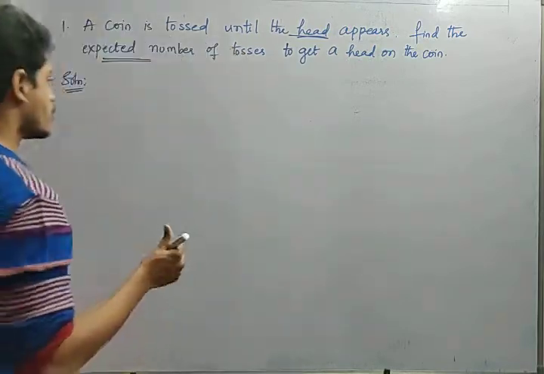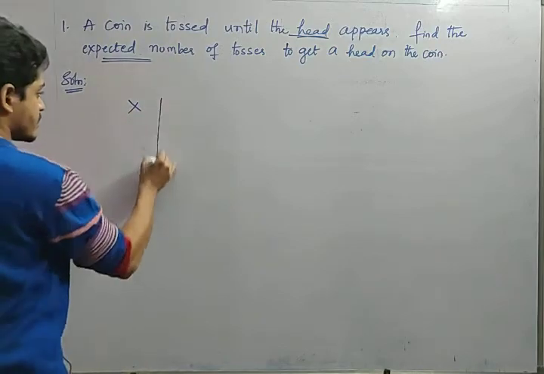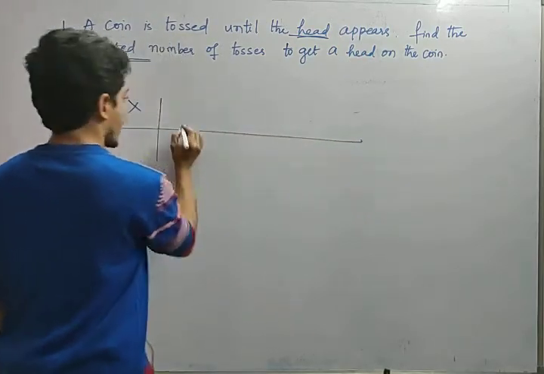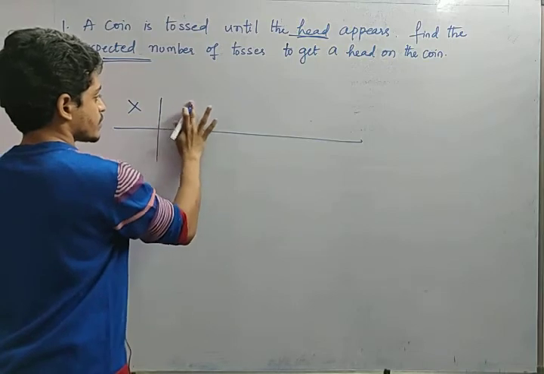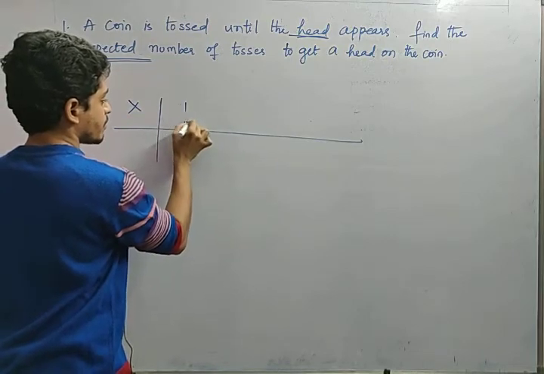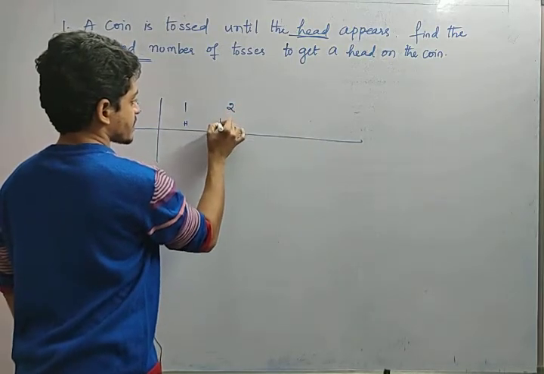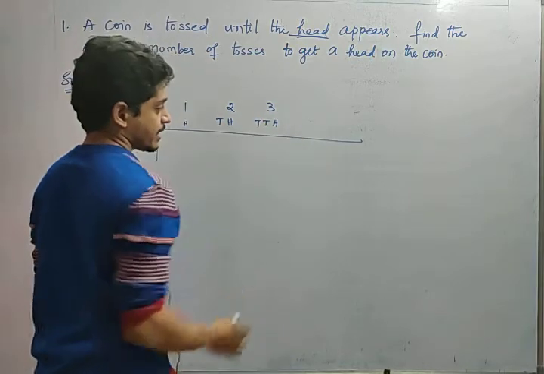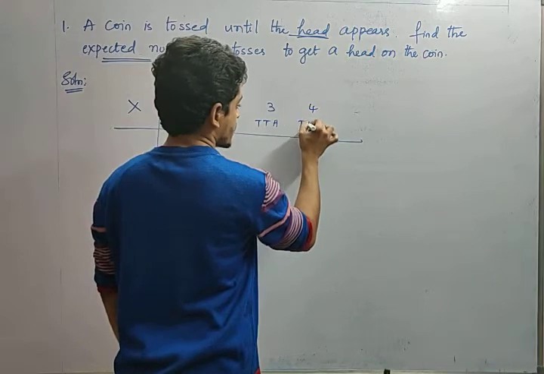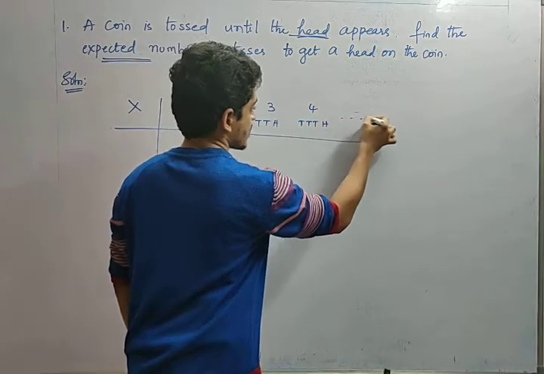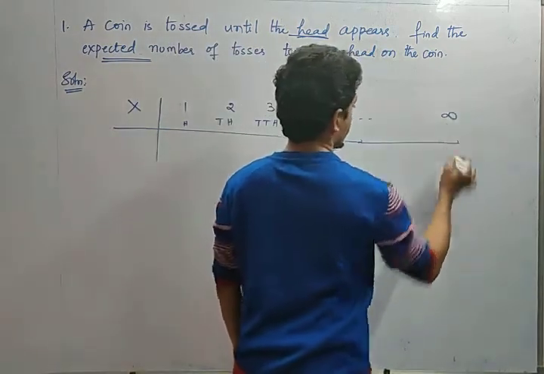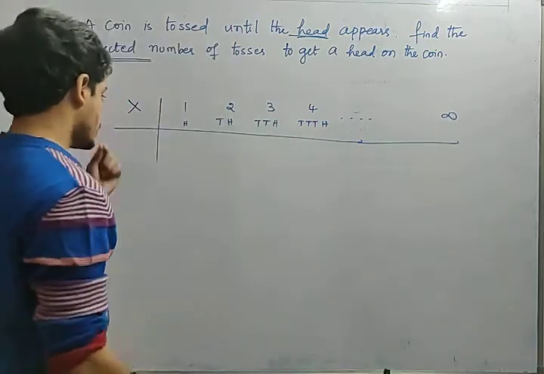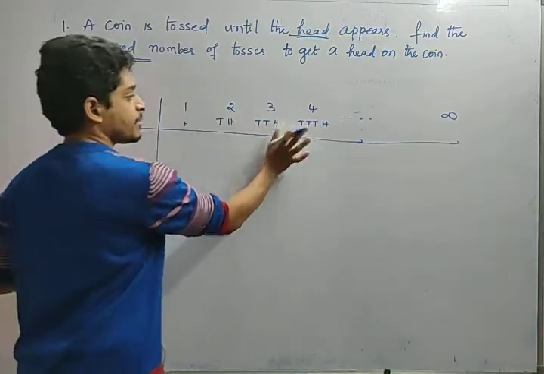Yes or no? So the random variable here is, see friends, either in the first attempt he will get the head. That means head will come. In the second attempt, that means first tail, next head. In the third attempt, first tail, second tail and third will be head. In the fourth attempt, first tail, second tail, third tail and fourth head. In the same way, there are up to infinite cases. So fine. For every experiment there will be a probability, right?